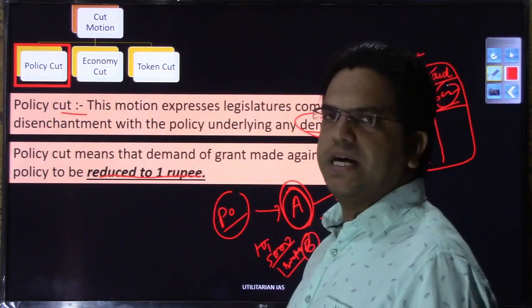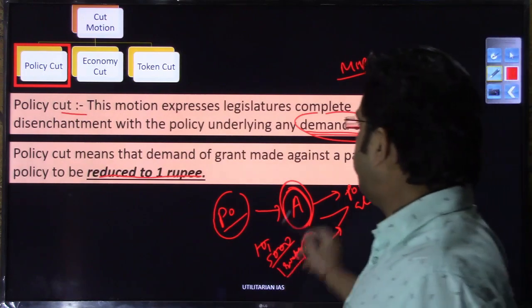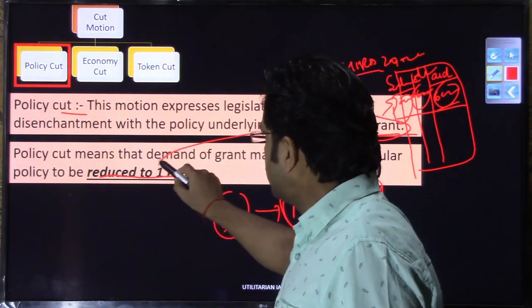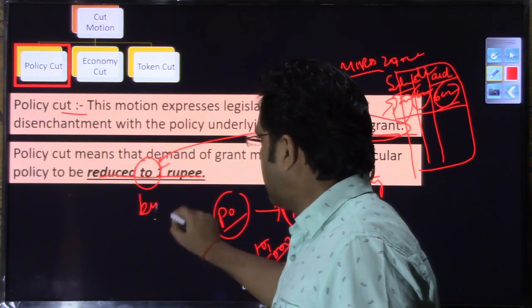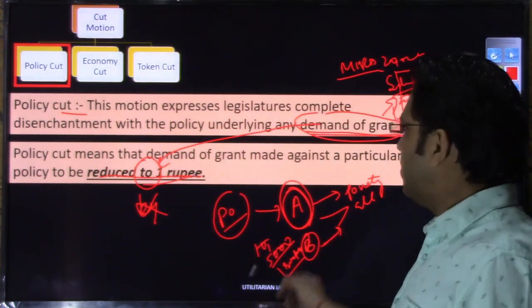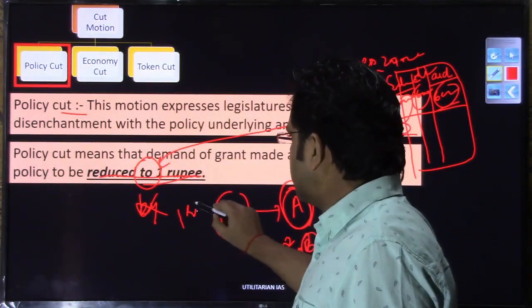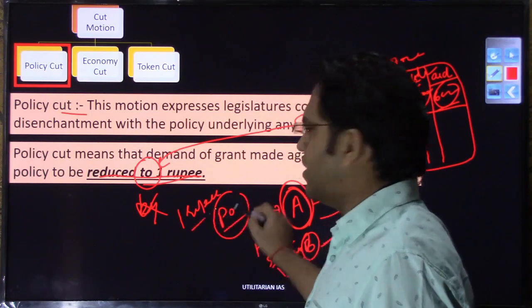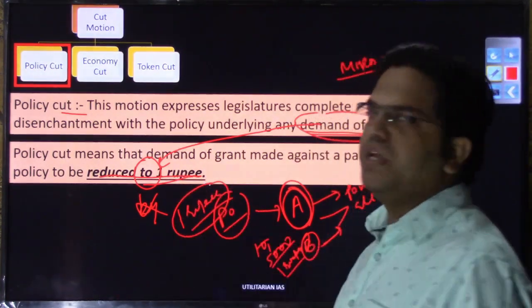So when a policy cut is moved, they will simply say that whatever demand of grant you have made should be reduced to 1 rupee. Now when the budget allocation for a particular scheme is 1 rupee, that scheme cannot run. Can you run any scheme on 1 rupee? So that is the meaning of policy cut.